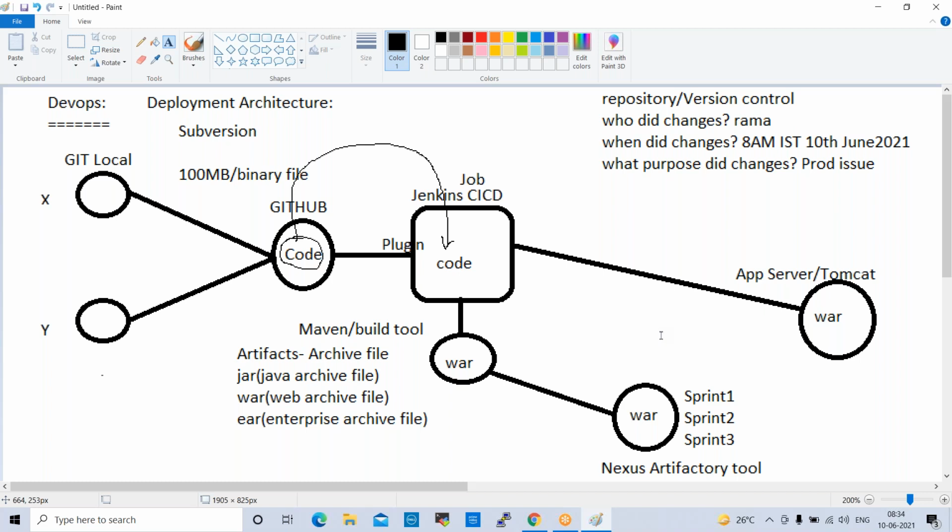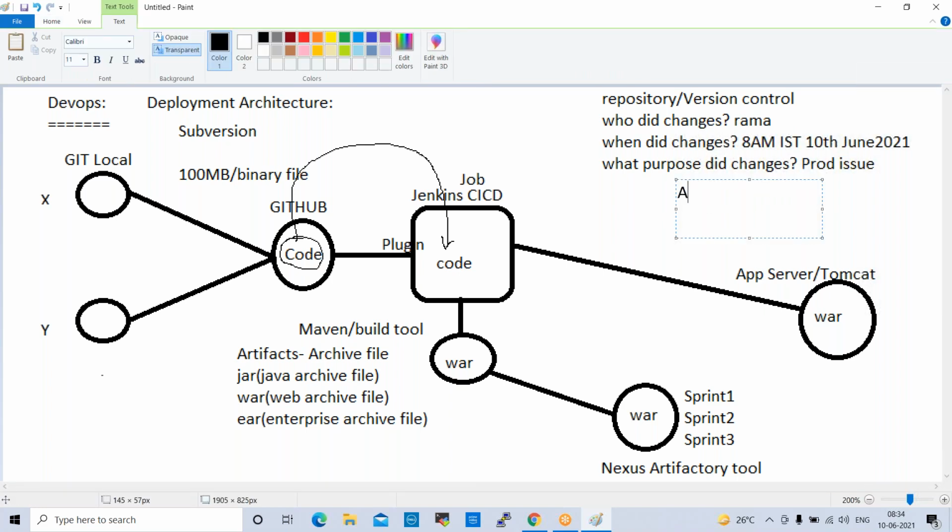Yeah, this is basically the build and release process. But currently we have automation tools. Automation tools are nothing but different tools like Ansible, Chef, and Puppet. So these are the automation tools.